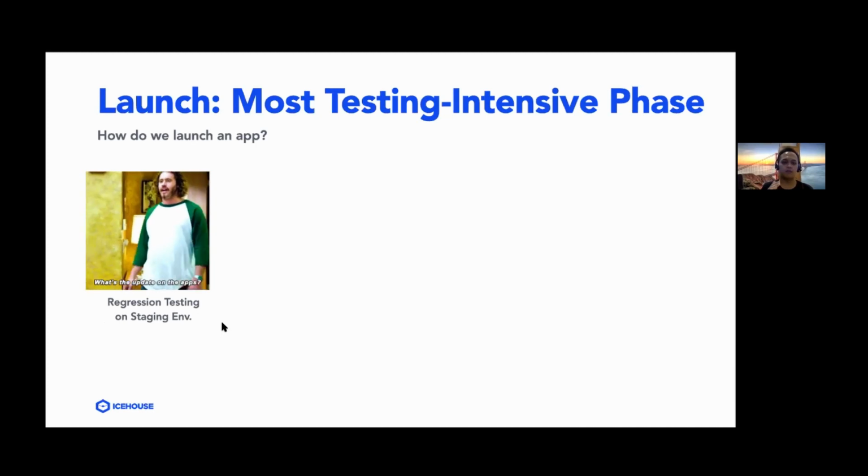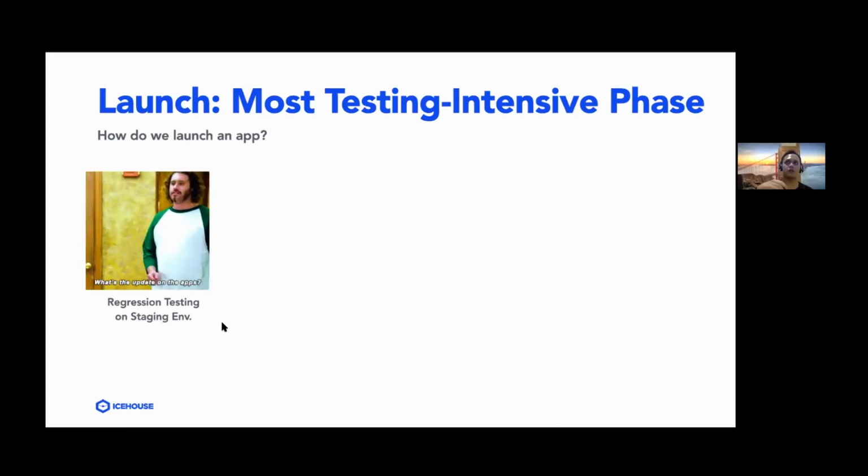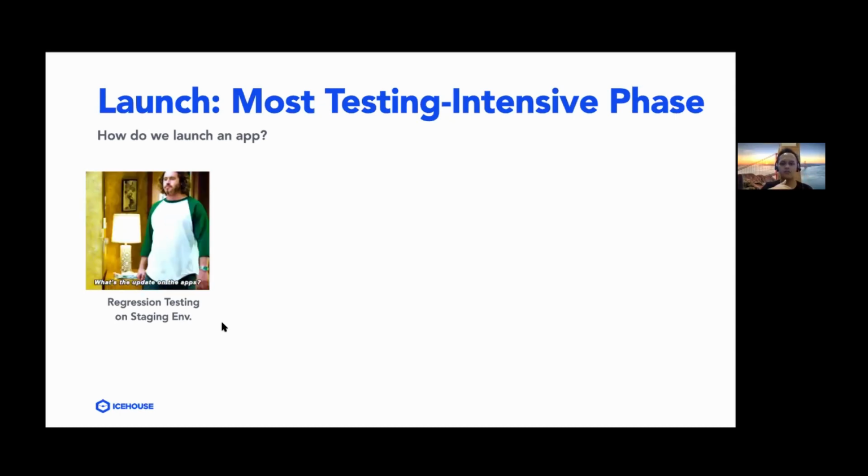But before we go into regression testing, we compile a list of test cases that we want to execute first. The test cases encompass the features that are impacted by the new features that are going to be deployed, and also the new features themselves.